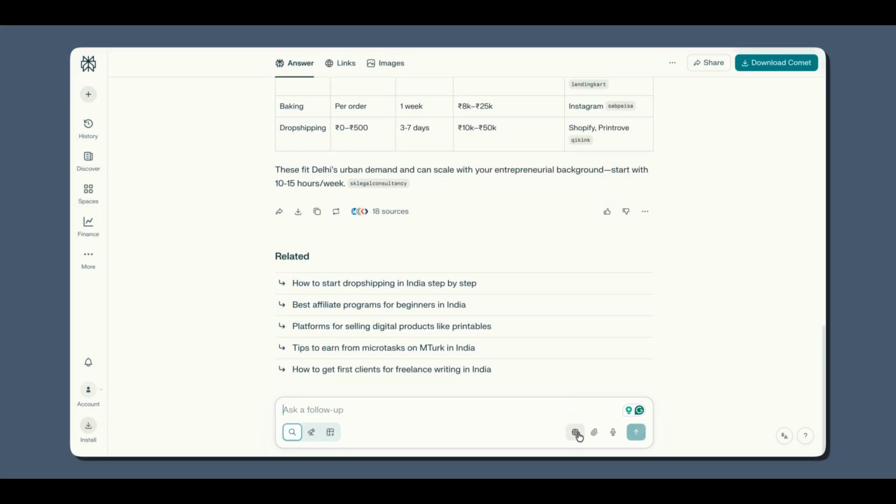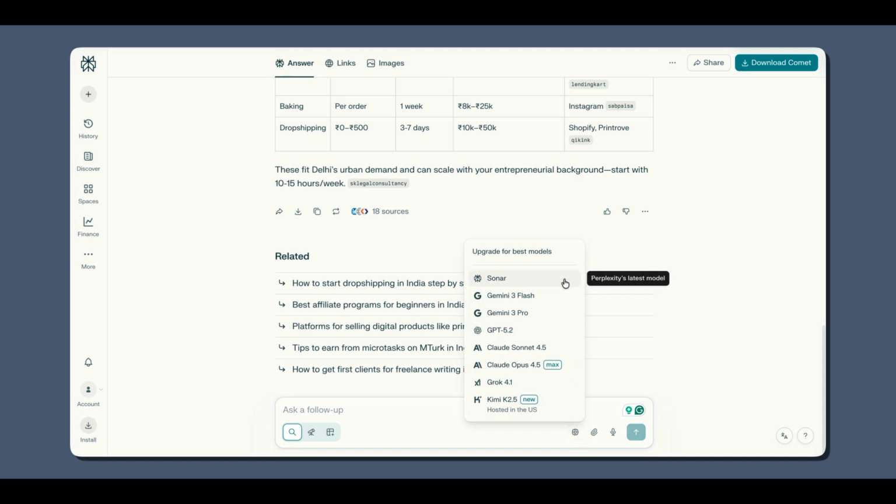One more thing, use the right model. If you want fast facts, use Perplexity's own Sonar. If writing or thinking, try the other models like GPT or Gemini and compare them.